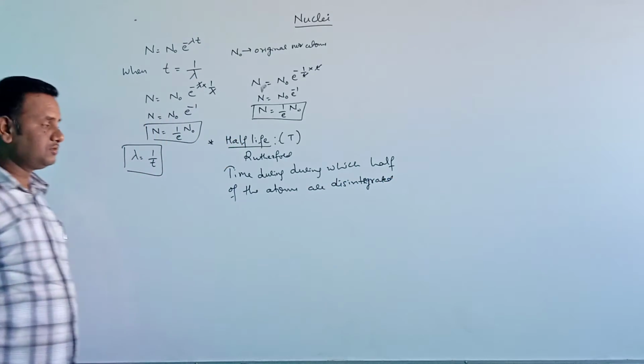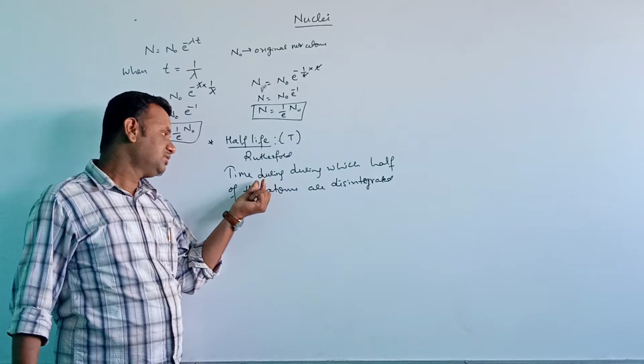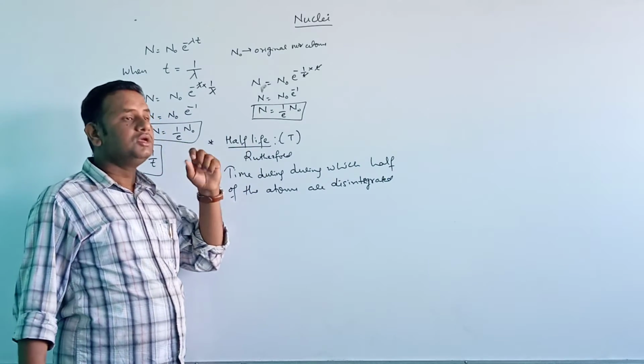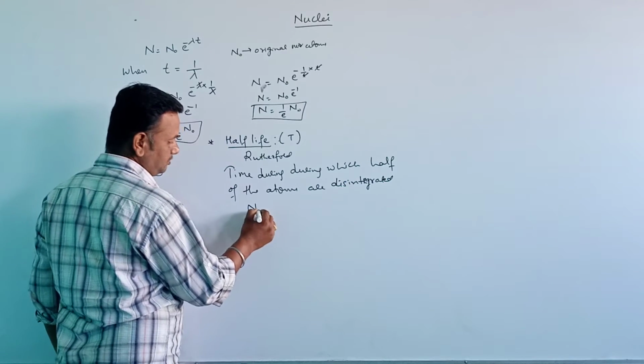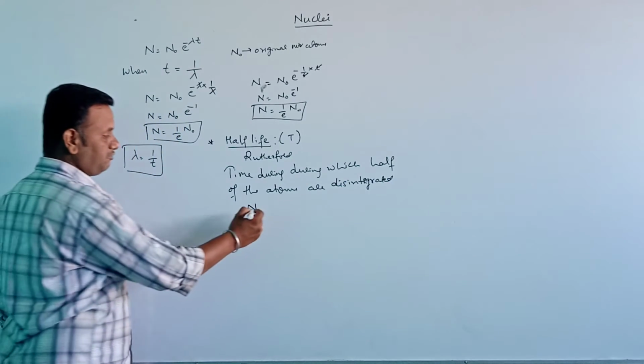Okay, at that given time is called the half-life. Now say for example, N0 is the initial number of atoms.